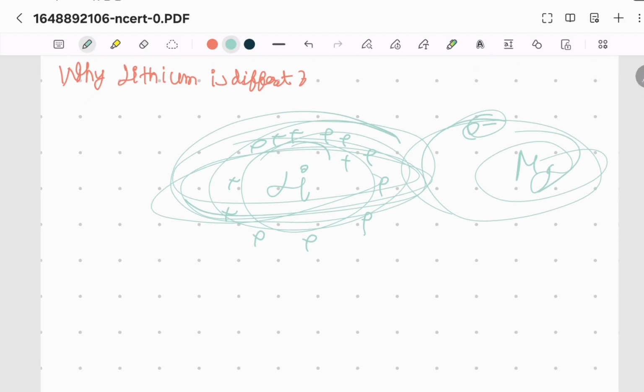Lithium has the smallest atomic size among alkali metals. Because the size is small, its nucleus attracts electrons strongly, which gives lithium high polarization power.